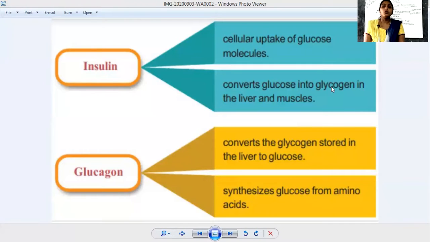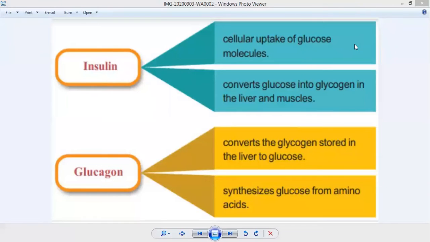Then it converts glucose into glycogen in the liver and muscles, as we have already said. So these are the two main functions performed by the hormone insulin: it helps in the cellular uptake of glucose molecules and also converts glucose into glycogen in the liver and the muscles.